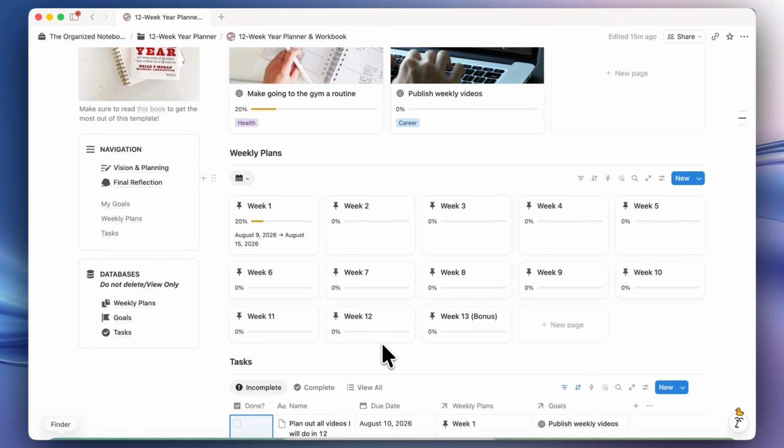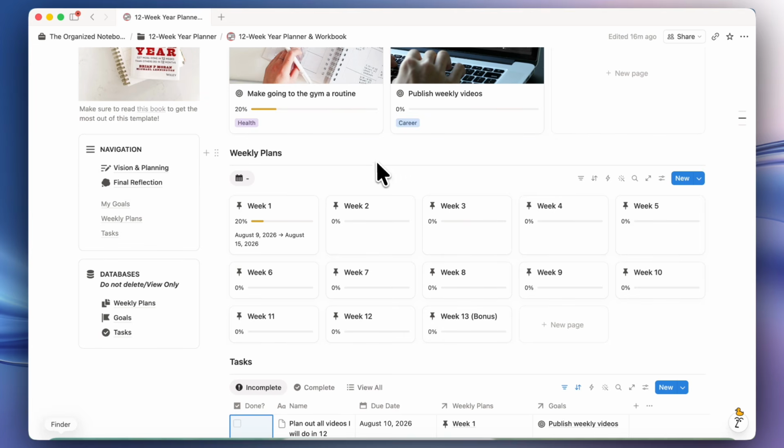One thing that the book talks about is having that bonus week. So if you feel like you just need one more week in order to really feel like you accomplished your goal, then you can utilize week 13 as a way to tie up loose ends, or maybe you missed one video that you really wanted to do for the 12 weeks. So then you can do it in week 13 to feel like you finished all of your tasks and goal progress.